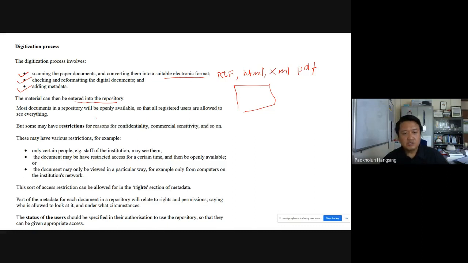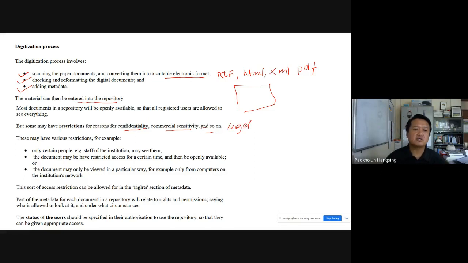Most documents in the repository will be open, available to all registered users to see everything. Sometimes, for accessibility, we just make it open and then anybody can see it. But in some cases, only registered users can see it. There may be some restrictions for reasons of confidentiality, commercial sensitivity, and so on, or copyright issues, which is legal basically.